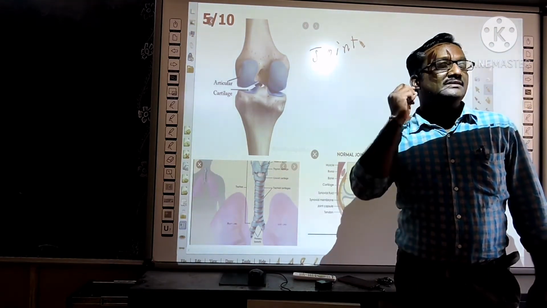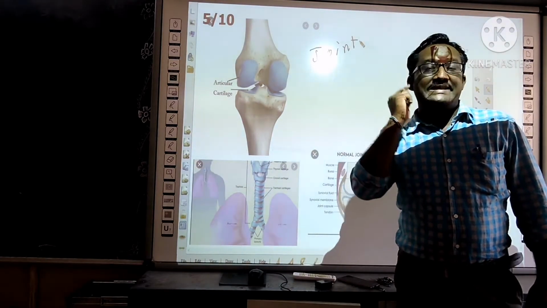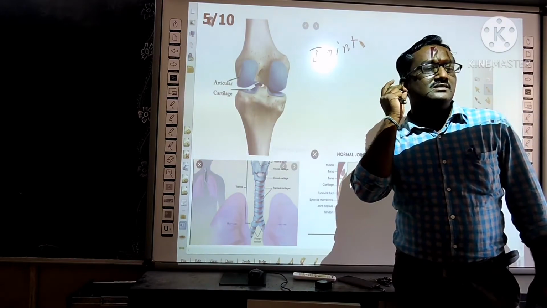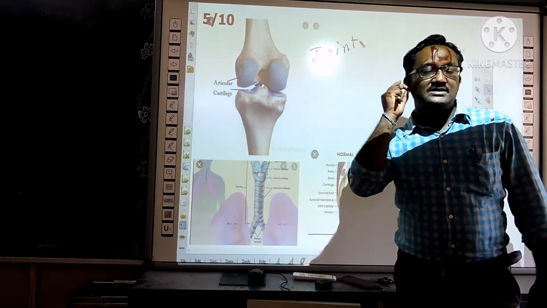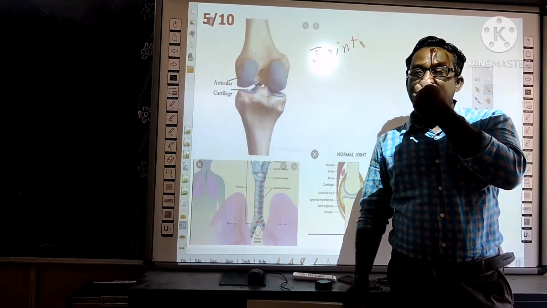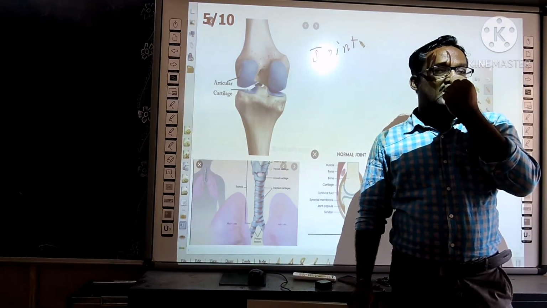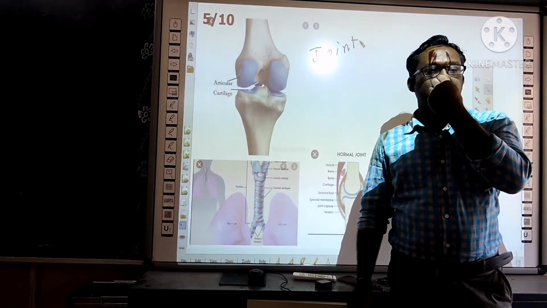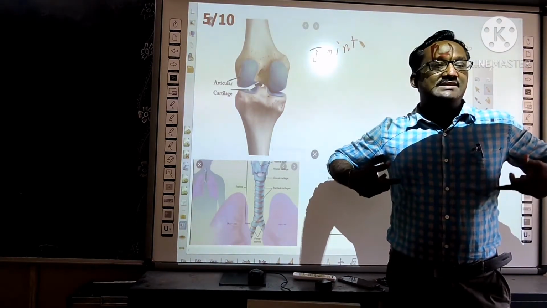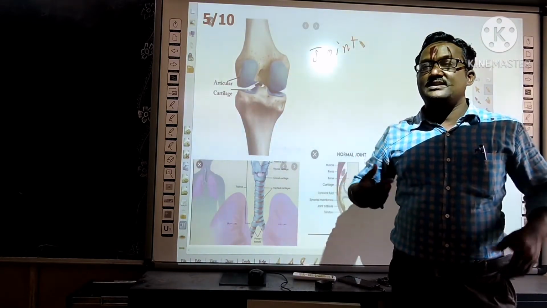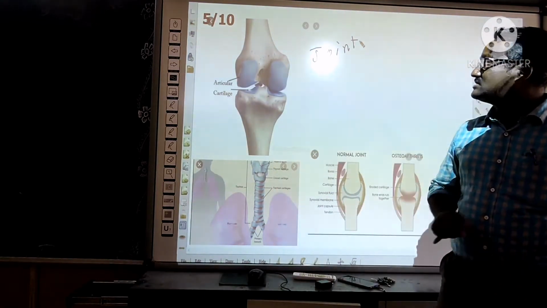Okay, the external ear. In the external ear, this is called the ear pinna. If you press here, you can feel the cartilage in the ear pinna. At the tip of the nose also, if you press here, you can feel the soft portion, right? That is also cartilage. So ribs, in the chest we have the ribs. At the tip of the ribs also, you can observe this cartilage.